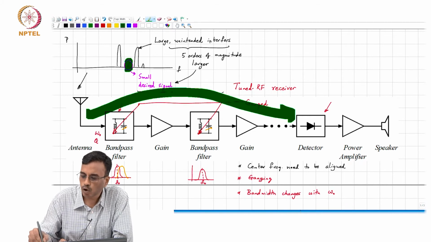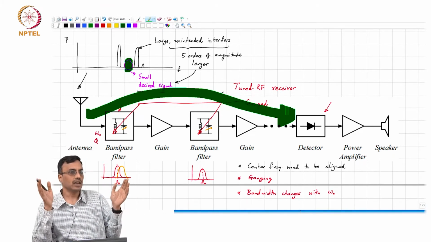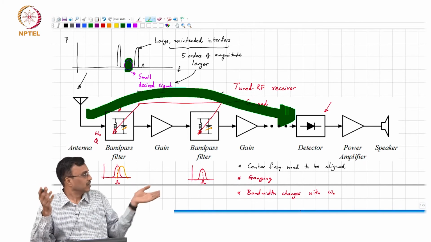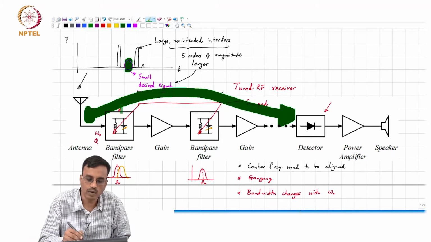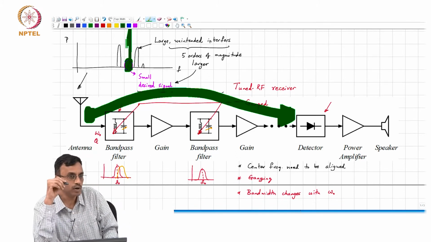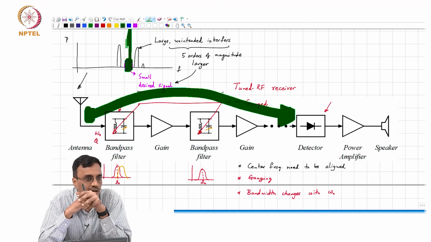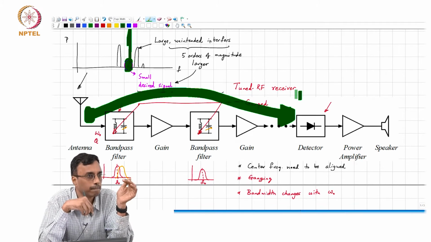What comment can you make about the gain of that entire RF chain? Is it very small or very large? Finally, when you go from here to here, at the center frequency, you find that the gain must be large enough to push this by several orders of magnitude. So it's not uncommon to have a gain of 10 power 5 or 10 power 6 from the antenna to the output here.